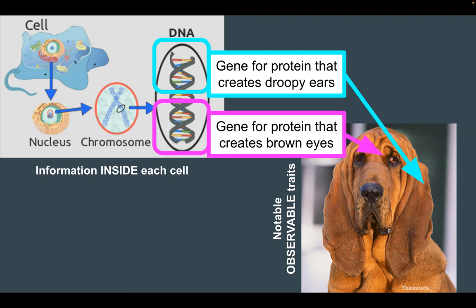And it has a gene that produces a protein which creates brown eyes. So both dogs have DNA and chromosomes, and they both have genes for things like ears and eyes, but those small differences in the genes create small differences in the proteins, and that changes the characteristics we see on the outside.